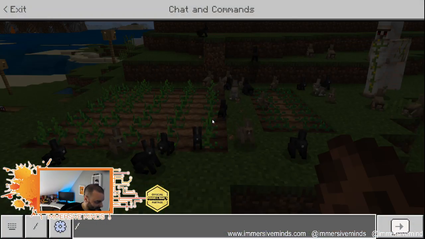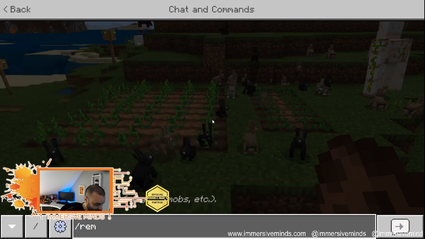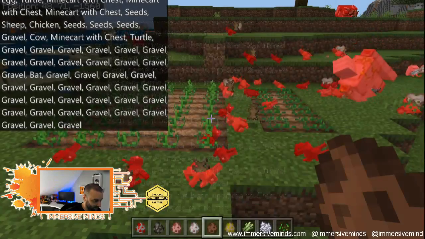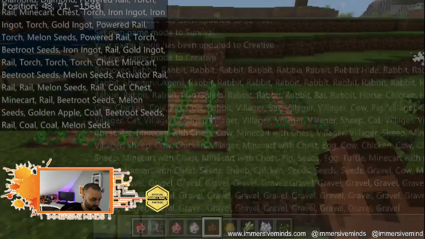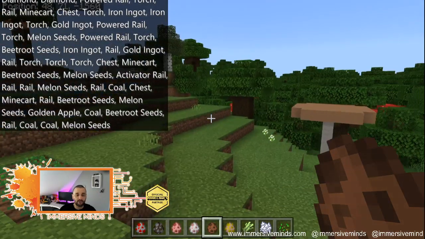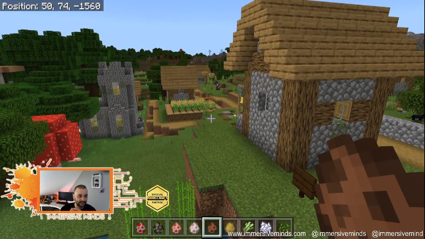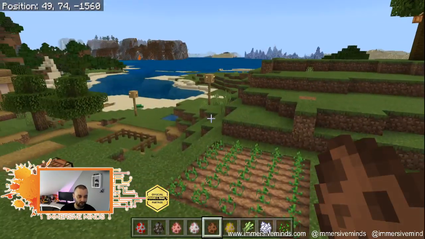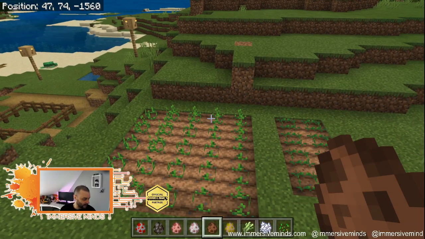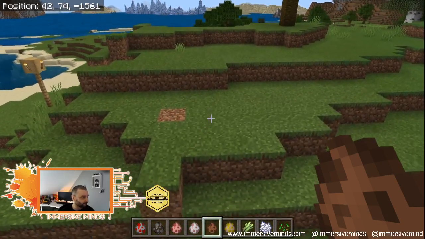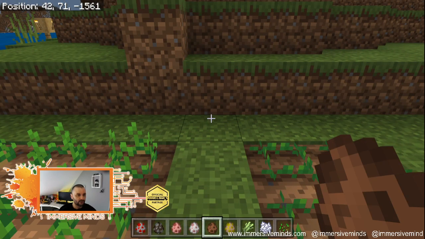And so let's just remove at E. Gets rid of everything. There we go. That was slash remove space at E, which is remove entities, and that gets rid of all your rabbits. You want to be careful about doing that though in certain areas, in case you have entities that are working to do something for you. But in the meantime, let's get these coordinates again. Did I write that down? Yeah, I did. So I love this because when you're playing with stuff like this, it's like ideas. I mean, this is what happens with the kids in my class.